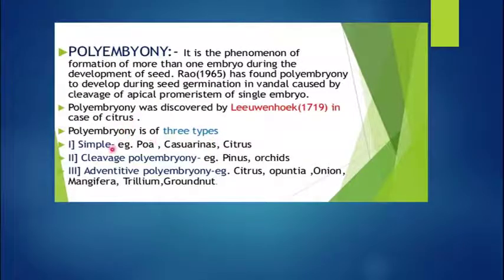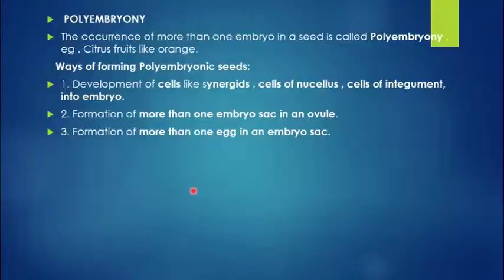Polyembryony can be again classified as three types: simple, cleavage polyembryony or adventitious polyembryony. So simple is found in Poa, Casuarina and citrus, that is lemon and mango. Pinus and orchids exhibit cleavage polyembryony, and adventive polyembryony is seen again in some citrus, Opuntia, onion, groundnut, etc.